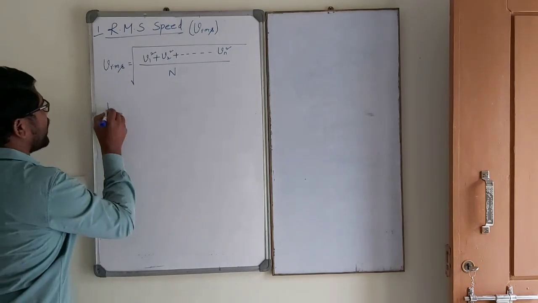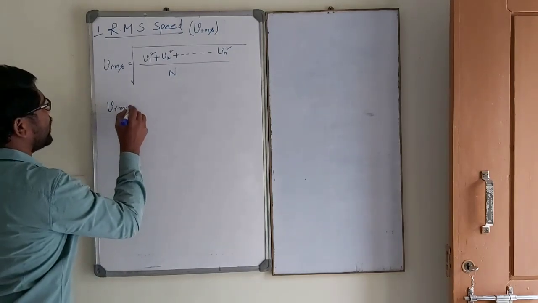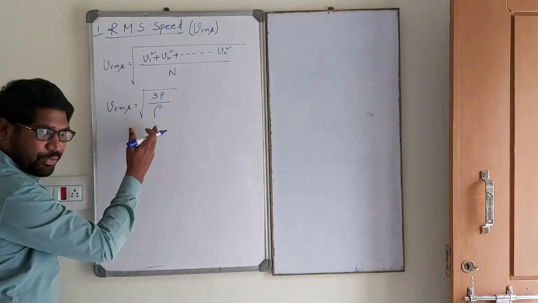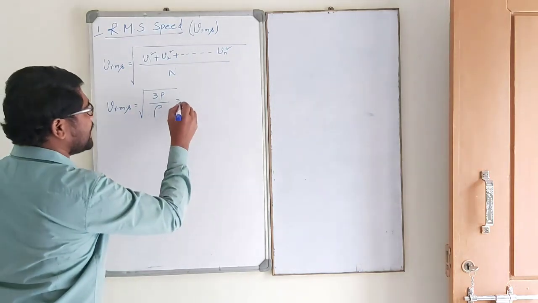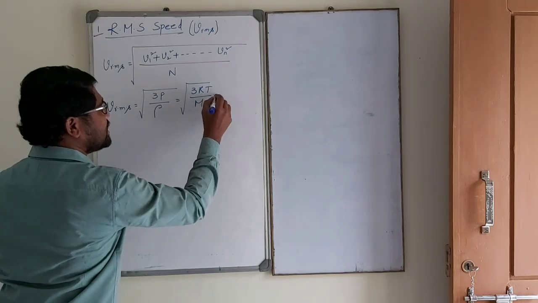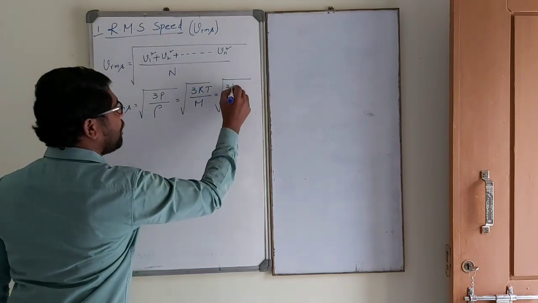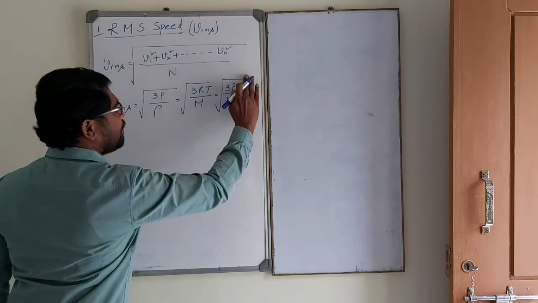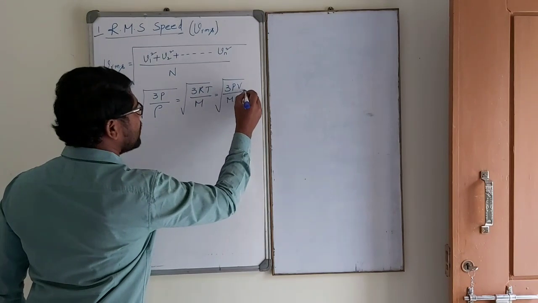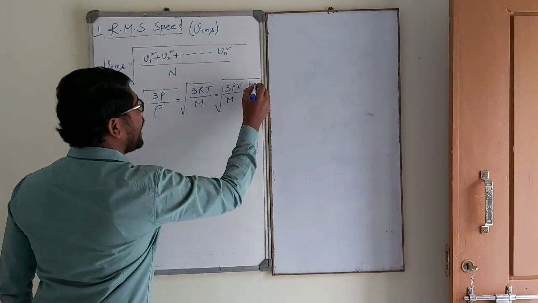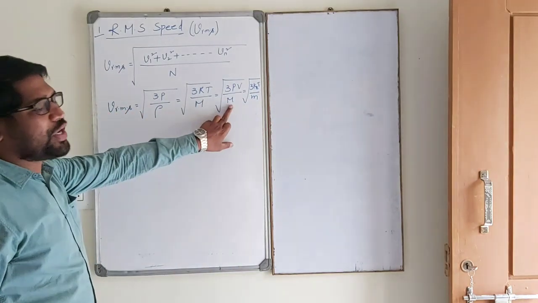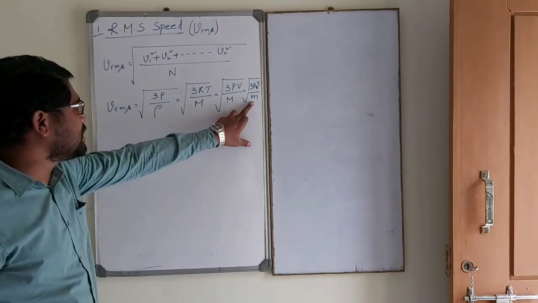Next, already we know VRMS. What is VRMS? Root over 3P by rho. Already we derived that. Again, this is written as root over 3RT by M. Also root over 3PV by M, capital M, because PV is equal to RT; RT is replaced by PV. Again, this is written as root over 3kBT by small m. This is molecular weight, this is mass of gas.